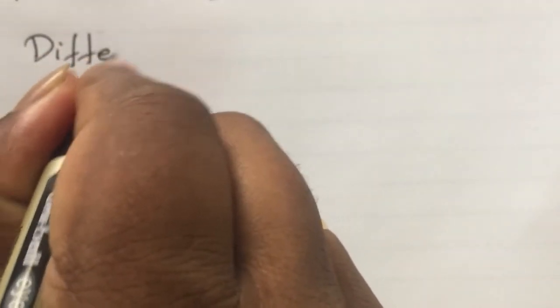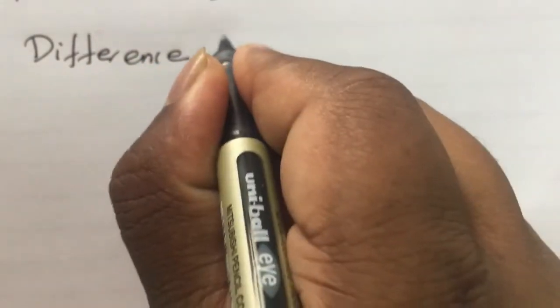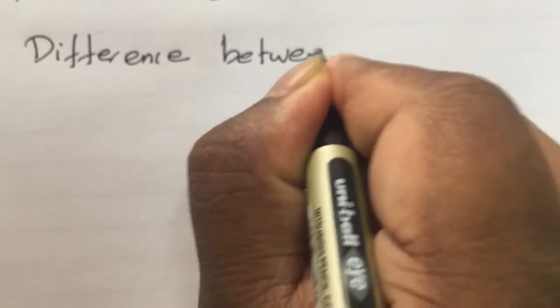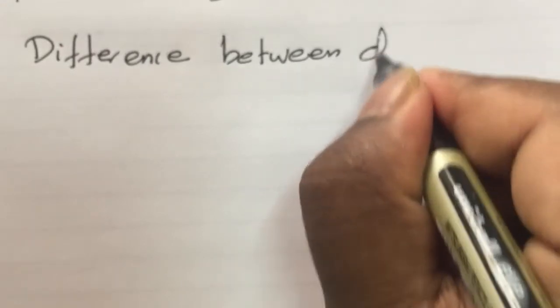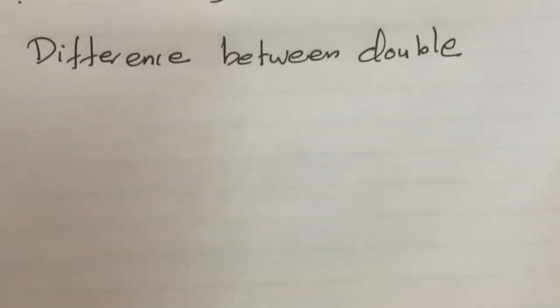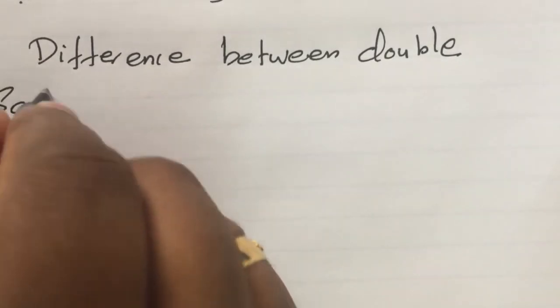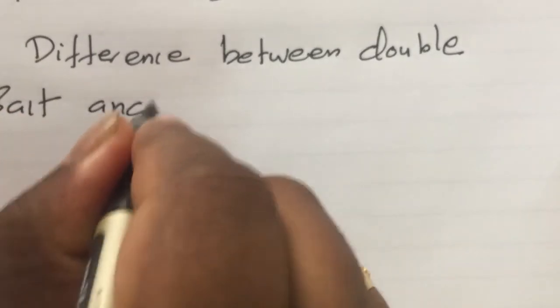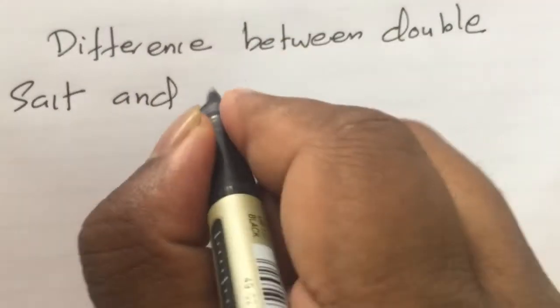Just connecting with this ionization of coordination complex in water, we can explain one more topic. You can expect this question, for example: difference between double salt and coordination compounds.